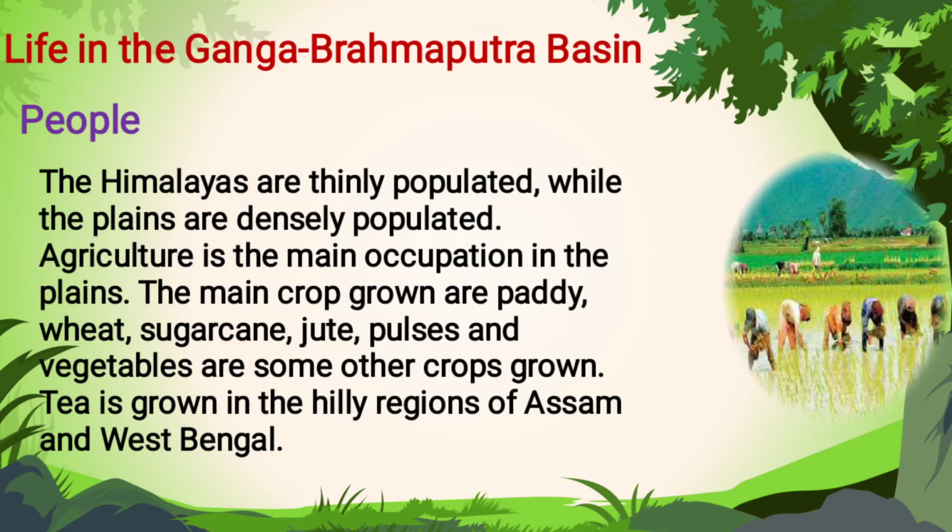The Himalayan region is thinly populated. When you get into the plains, it is densely populated. The people in the plain region do agriculture, such as wheat, sugarcane, jute and pulses. The people who live in the hilly, sloping region cultivate tea, such as in Assam and West Bengal.